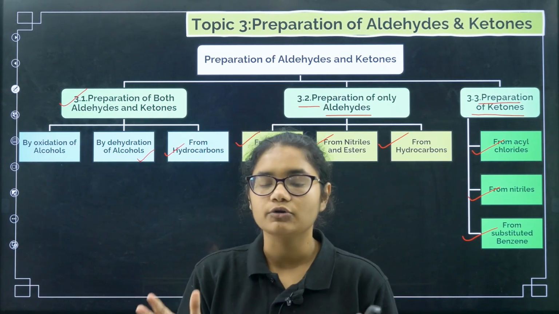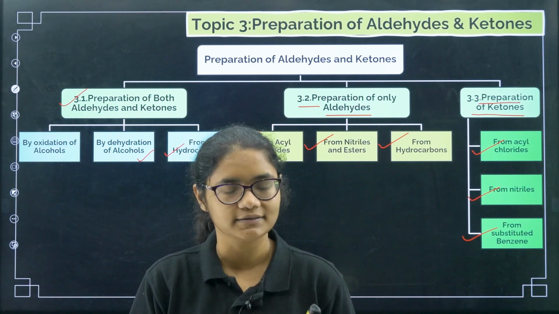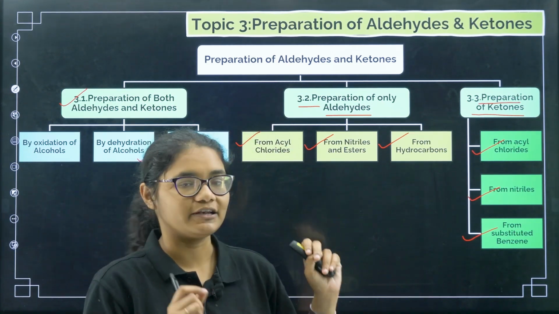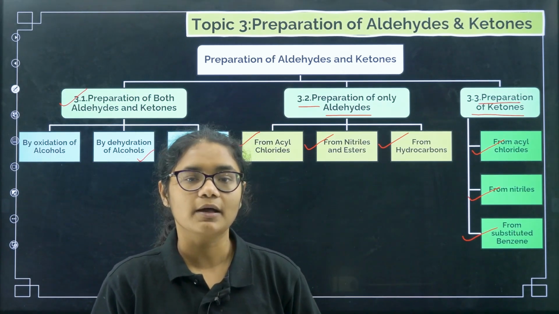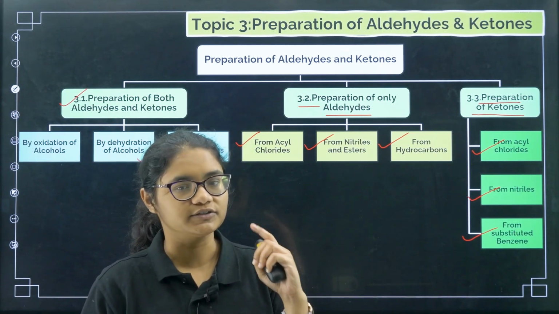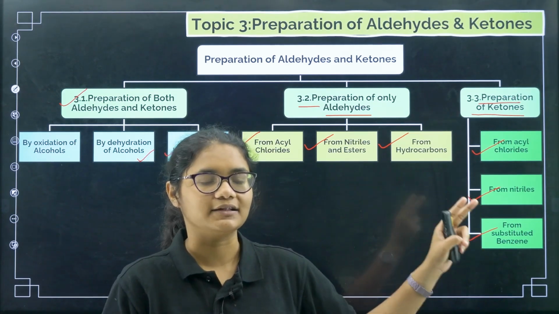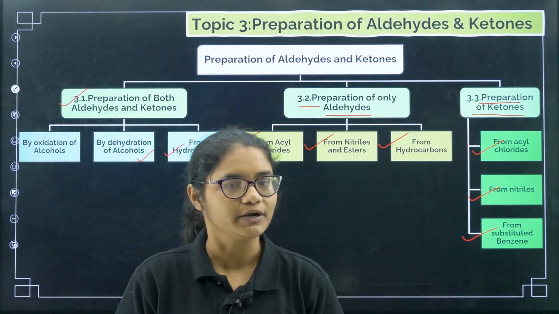Now coming to preparation of only aldehydes, here we have from acid chlorides, then from nitriles and esters, and last one from hydrocarbons. Now coming to only ketones, here also first one is from acid chlorides, next from nitriles, and third one from substituted benzenes.